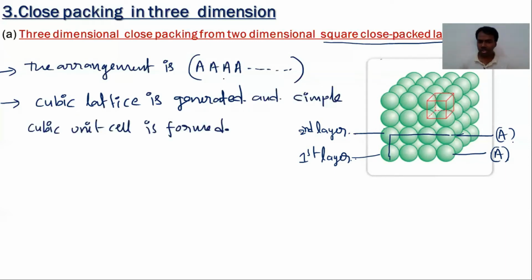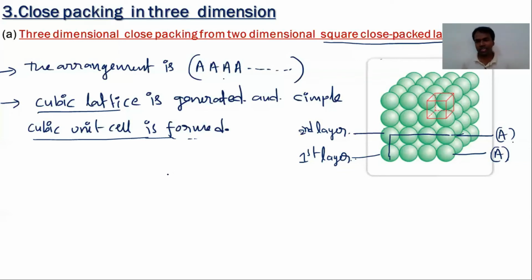Like the first and second layer, many layers arrange one above the other. They form a 3-dimensional structure of the solid. So this is the 3D arrangement of square close packed layers.